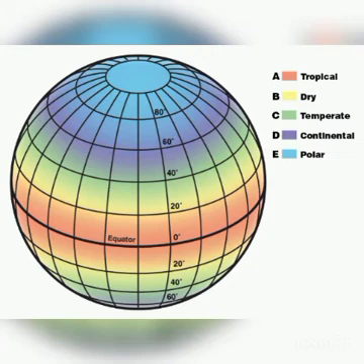Then next, why is farming not possible in the frigid zone? Because the frigid zone is extremely cold, isn't it?